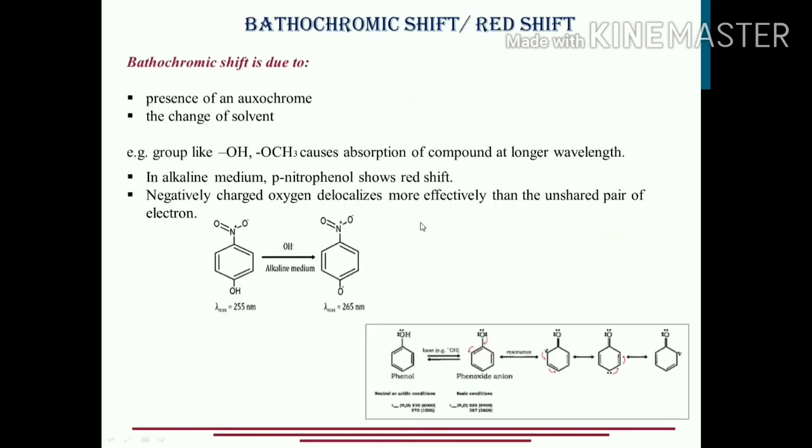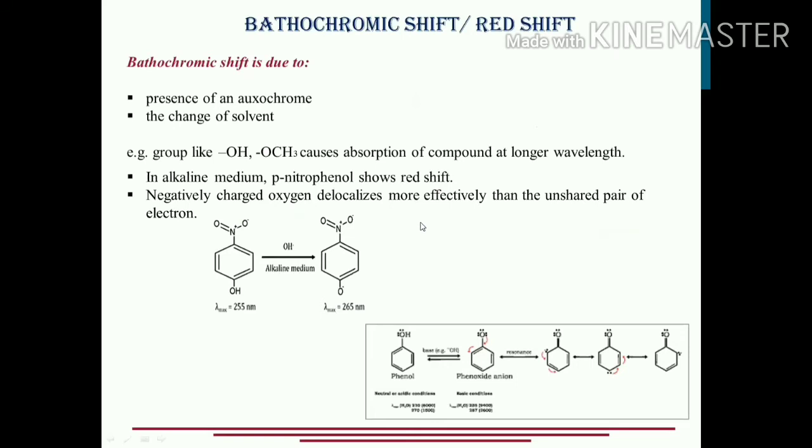Now, why do these shifts occur? Let's start with the bathochromic shift, also called the red shift. A bathochromic shift can occur when there is an oxochrome present in the molecule, or it can also occur if we change the solvent.